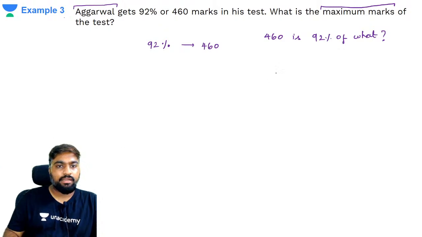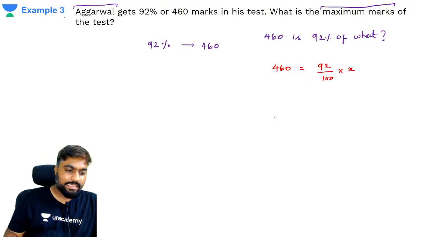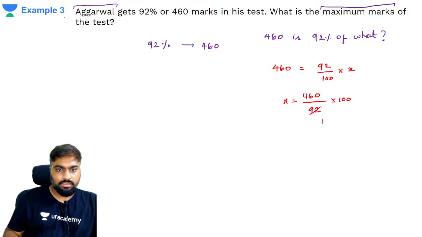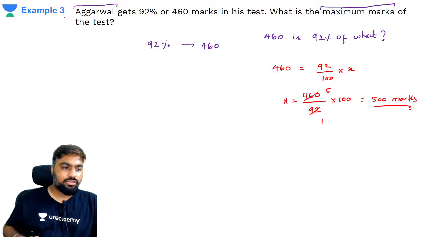So what will we do here? Translation table. 460 is 92% of what? So your x is going to be 460 by 92 into 100. This is once, this is 5 times, which is 500 marks. Correct? You can also do it in a shortcut.